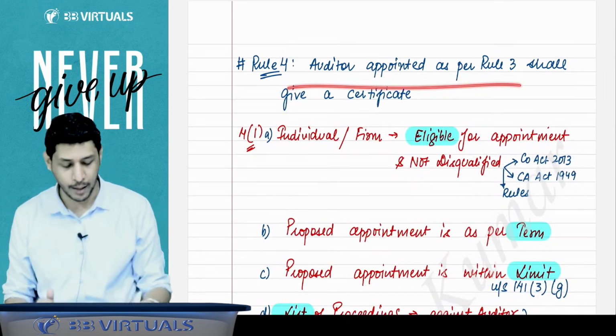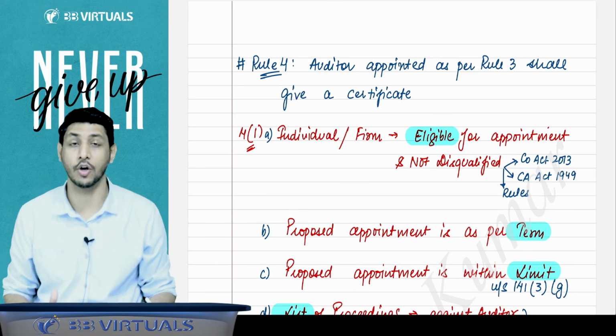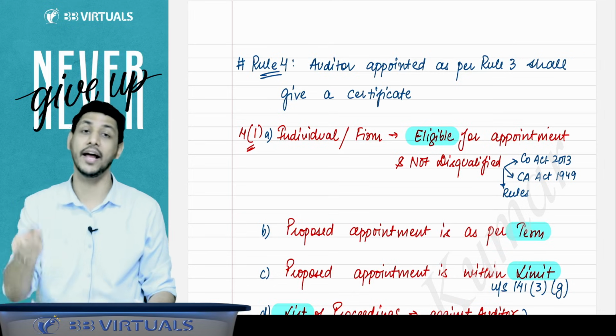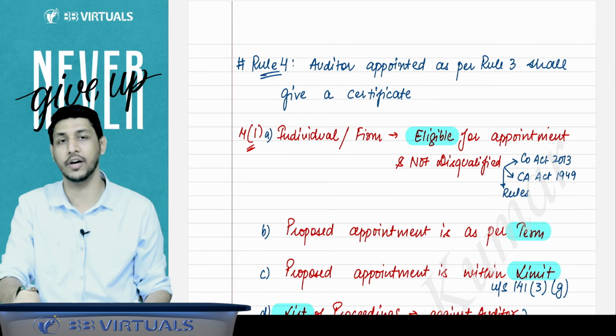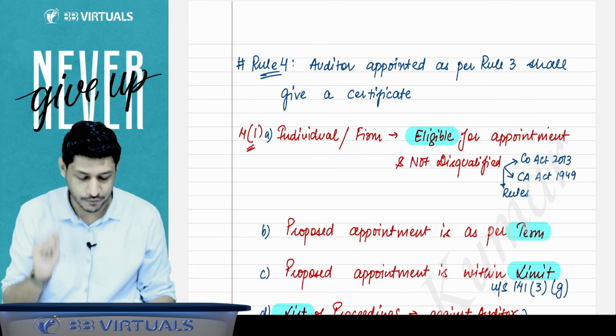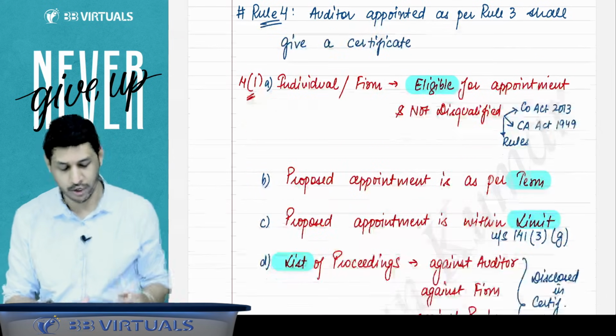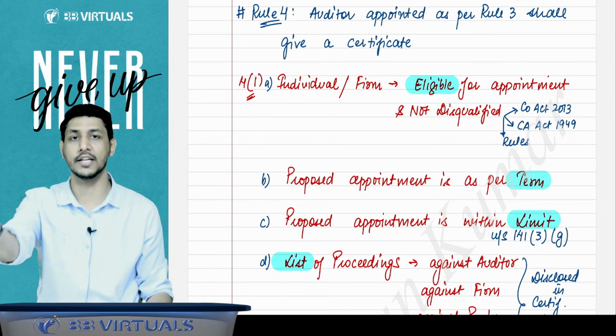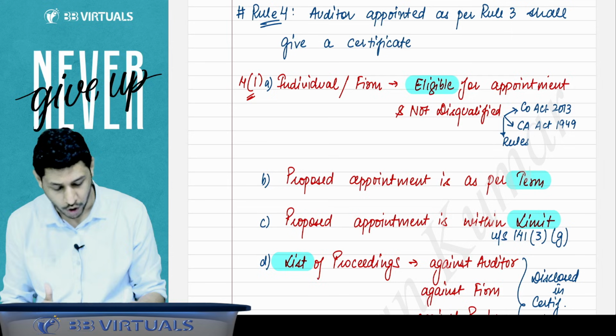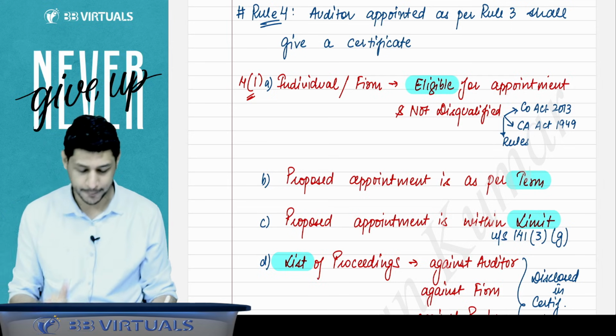Whenever the auditor is appointed, you have to keep this in your mind that the auditor will have to give a consent and a certificate also. He will have to give consent that yes, I am ready to be the auditor of the company, and he has to give the certificate also that the individual, person or firm, whosoever is proposed as an auditor, is eligible to be appointed as an auditor.